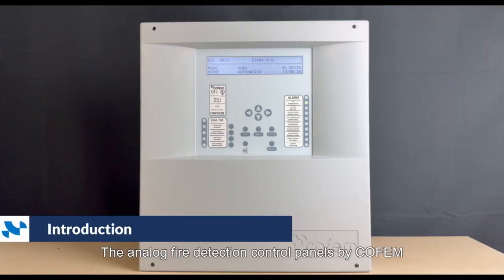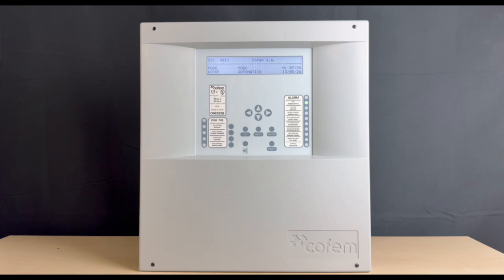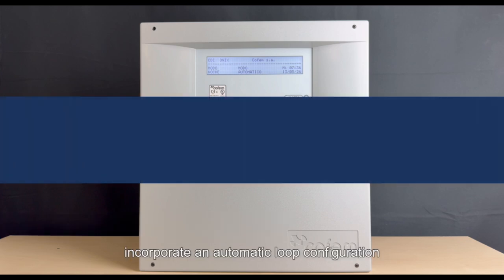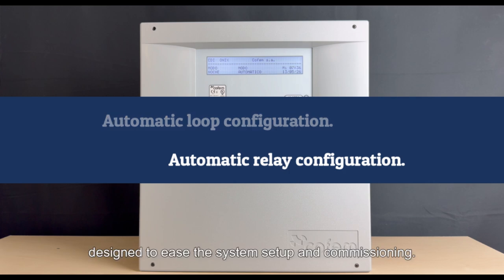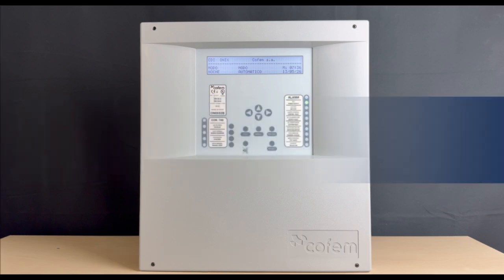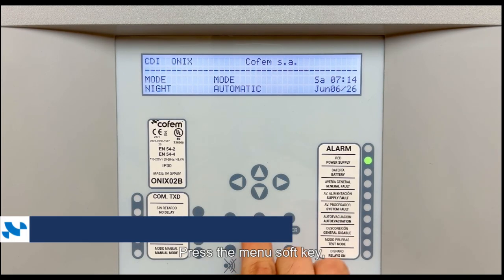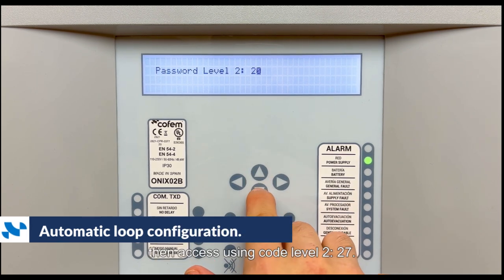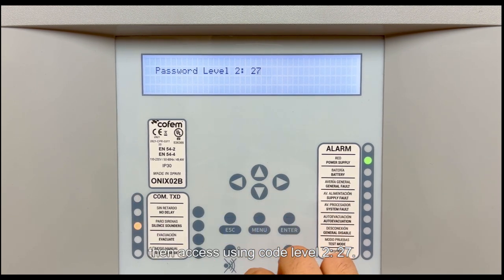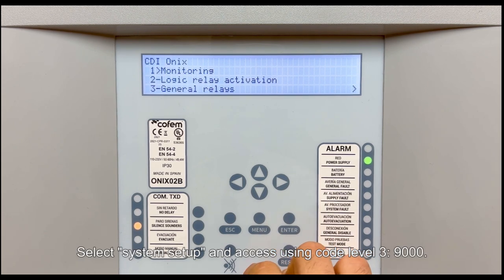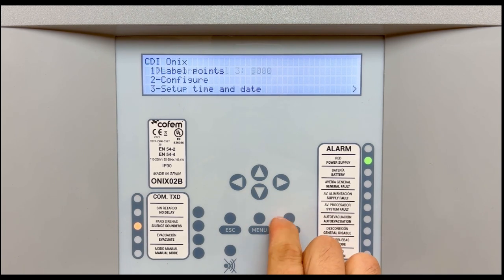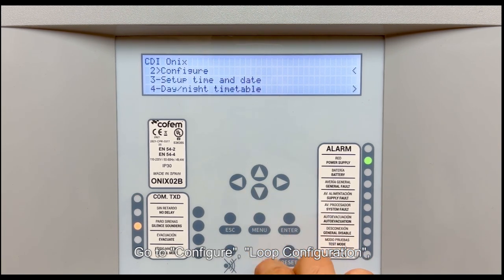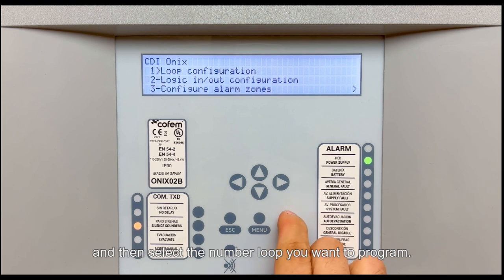The analog fire detection control panels by COFAM incorporate automatic loop configuration and automatic relay configuration functions designed to ease the system setup and commissioning. Press the menu soft key, then access using code level 2, 27. Select System Setup and access using code level 3, 9000. Go to Configure, Loop Configuration, and then select the number loop you want to program.